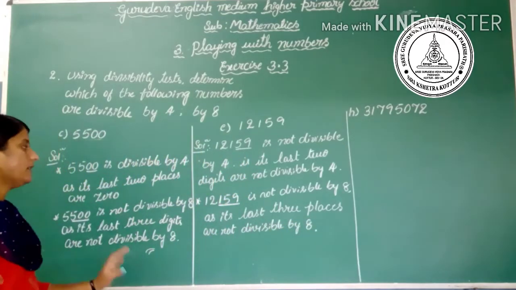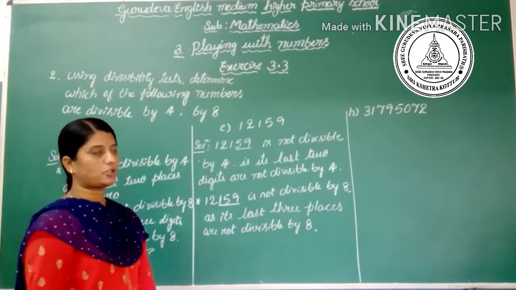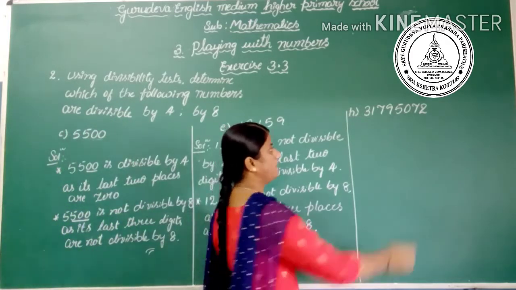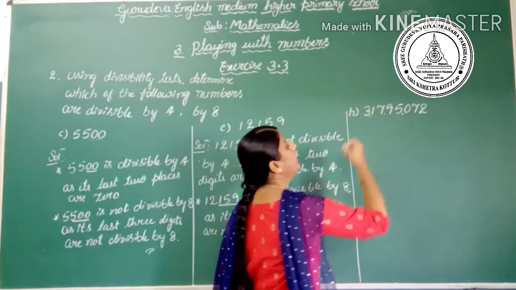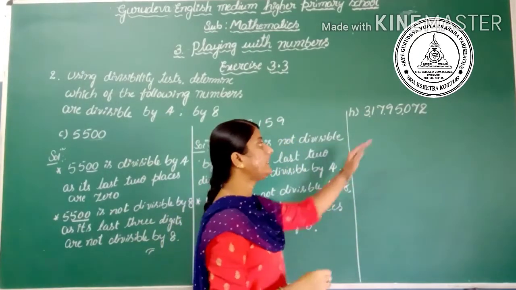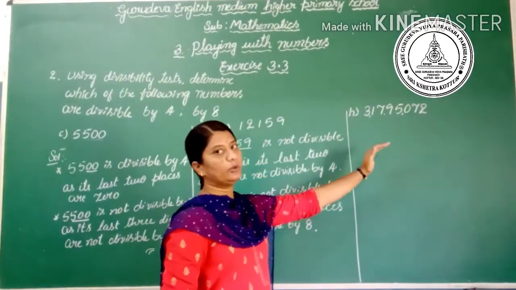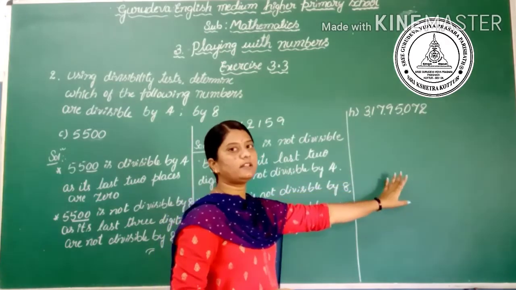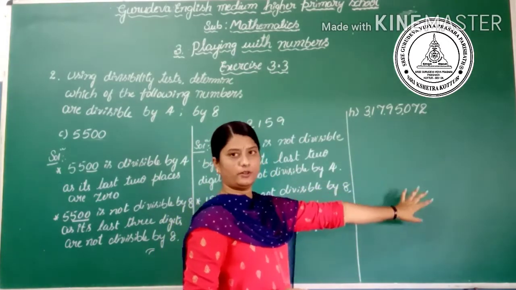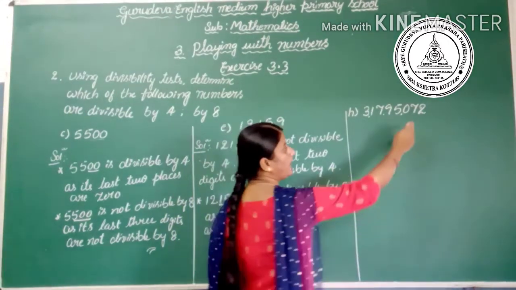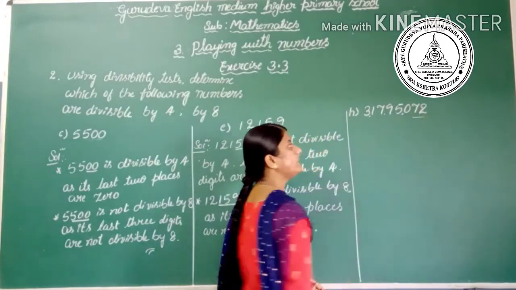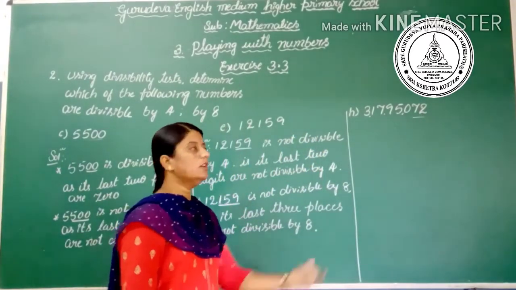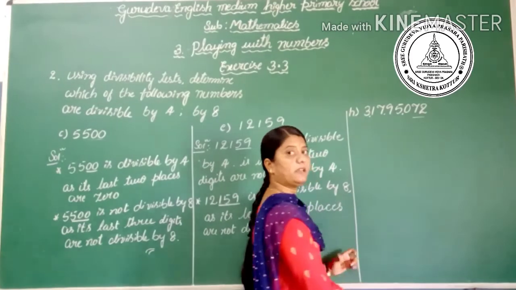Okay, similarly do the H question. Here the H question is 3,17,95,072. First we have to check divisibility by 4. Observe the ones and tens places. It has 72. So is 72 divisible by 4 or not?